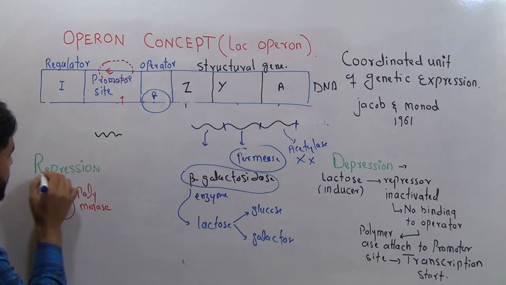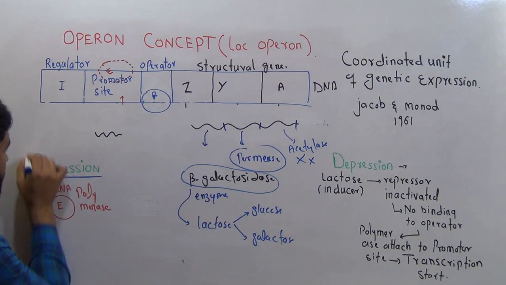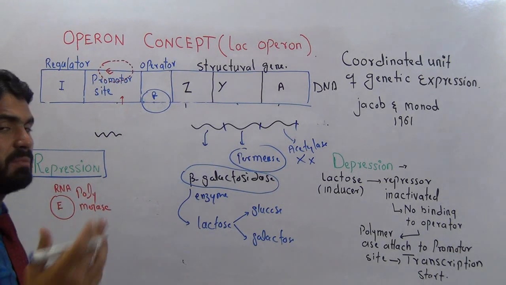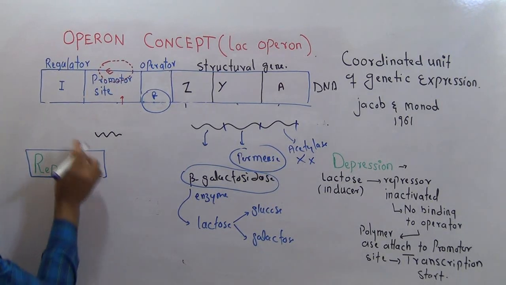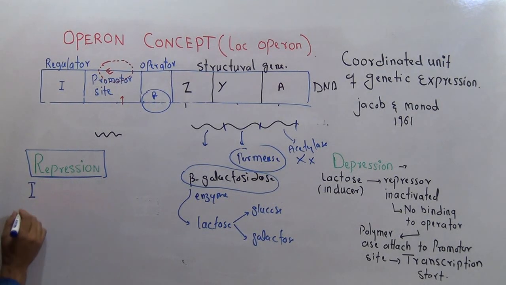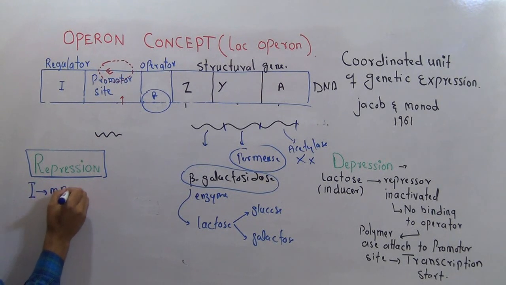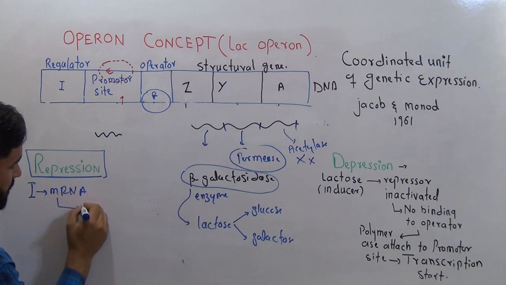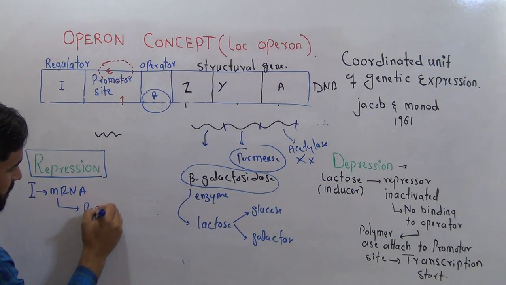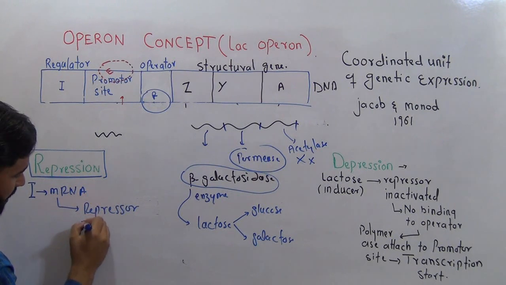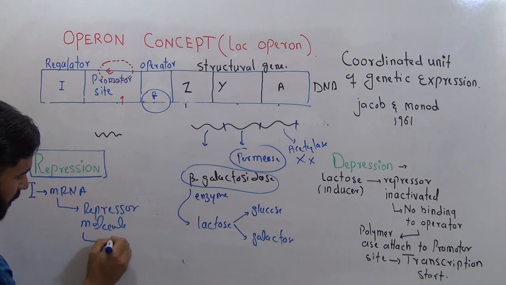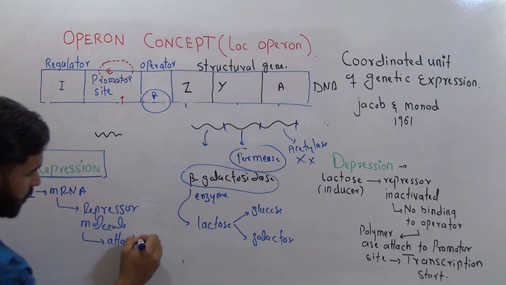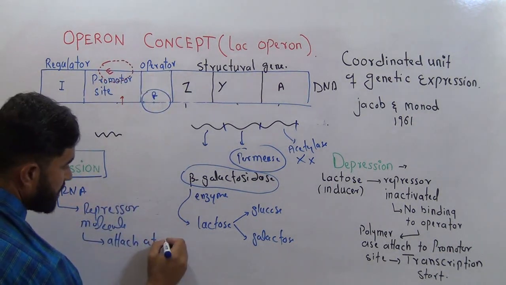This is called repression. This is one topic, repression. So what is meant by repression? Repression means the regulator gene I will make a messenger RNA, and that messenger RNA will give us a molecule called the repressor molecule. That repressor molecule will attach at the operator gene.